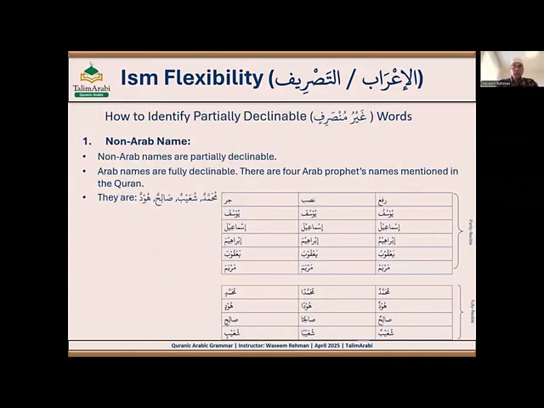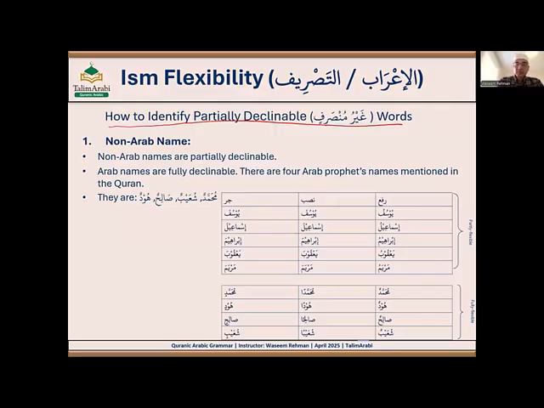Okay, let's go now to how to identify them. There are almost 11 to 12 different types. I'm only going to cover the three most common, because more will confuse you a lot. This is basically an advanced topic, but as we are covering ism, I still would like to cover a little bit. The remaining nine types, we'll cover in detail later when we reach the intermediate or advanced level. Right now, I'm going to cover three types of how to identify partially declinable words.